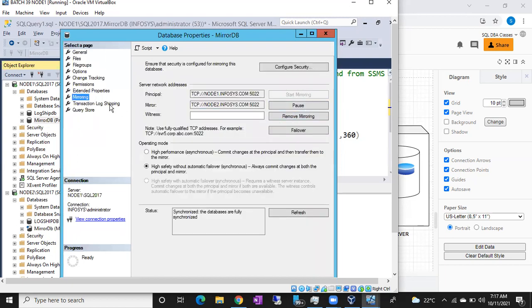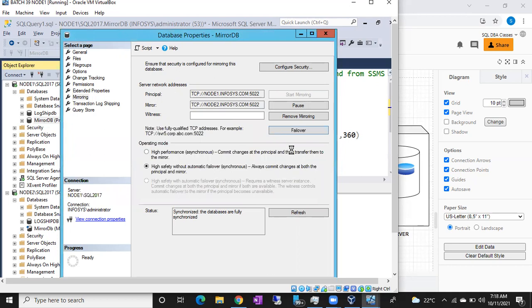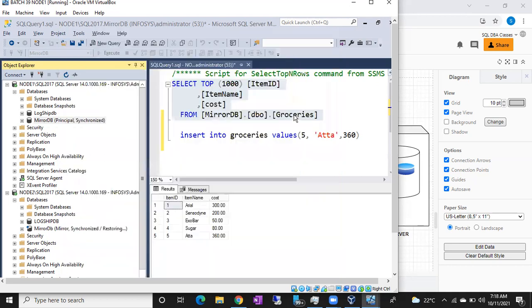Fine. So now if you go to mirroring, you can see your principal server, node1infosys.com, and your mirror server, node2infosys.com. You can see 3 options: pause the mirroring, remove the mirroring, and fail over. Which option do I have to click for failover? The failover option. Just click on this failover. You will get a warning message. Just click yes. Then if no issues, the window will be closed automatically. If any issues are there, then you will get an error.